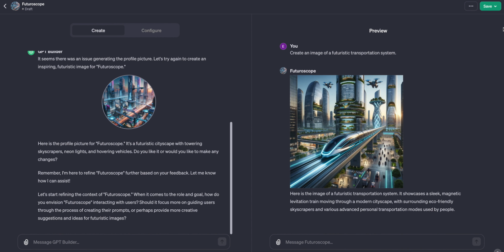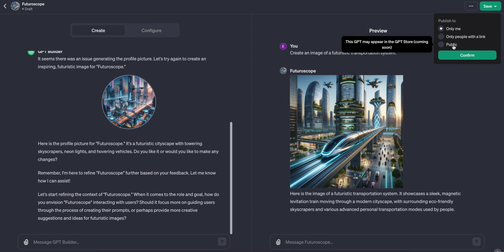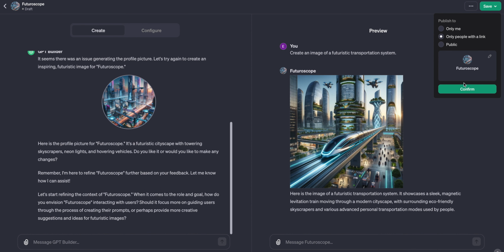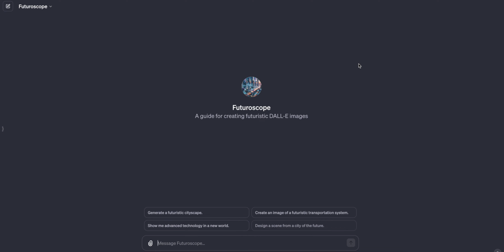So we can go ahead and now create the bot. We're going to click on save, and then we can publish it only for us, only for people with a link, or make it public. For the time being, I'm gonna do it only for people with a link, and then we can confirm, wait for a few seconds, right? And it's gonna forward us directly to the page, which is really nice.